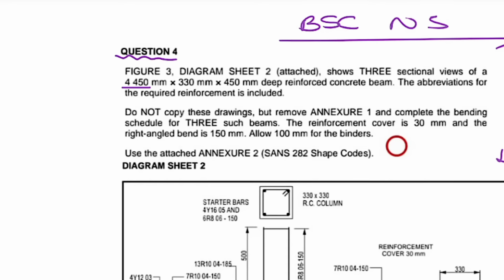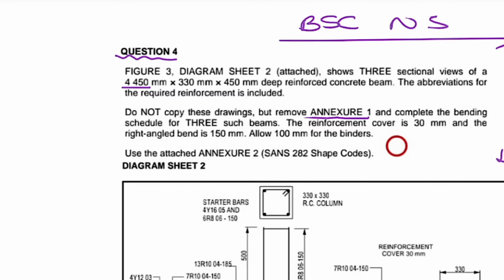But they had to tell us this because this is BSC, and someone can say that we have a drawing board, so we are going to draw this. They had to tell us that we are not copying the drawing. We are going to remove annexure A, which is basically the table. So that means we don't have to know how to draw the table for the bending schedule because it is going to be given. Okay, and now we need to complete the bending schedule.